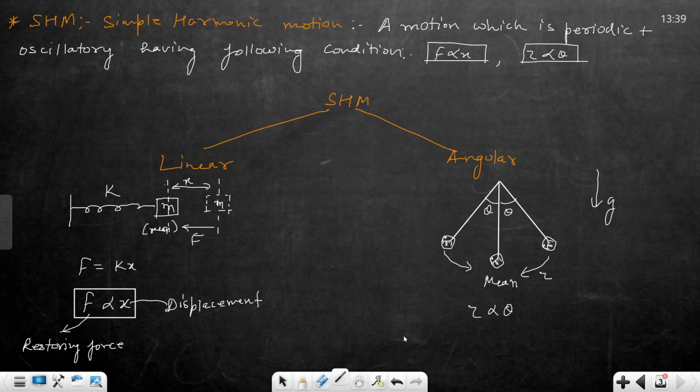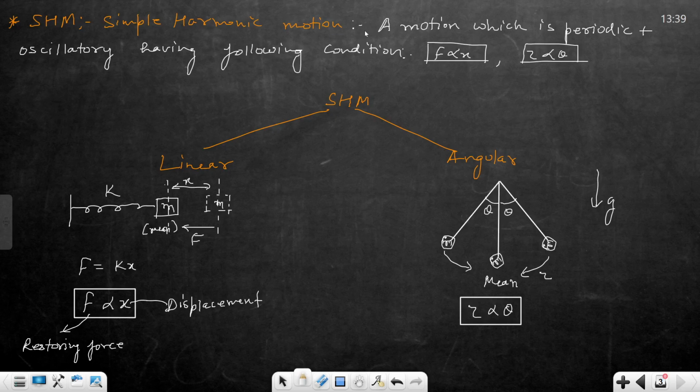So you can say that if it is meeting the condition of SHM, then you can say yeah, this is a SHM. In a spring mass system, it's very easy to conclude because F equals kx. You can clearly conclude that force is directly proportional to displacement. But in this case, we will be calculating torque.